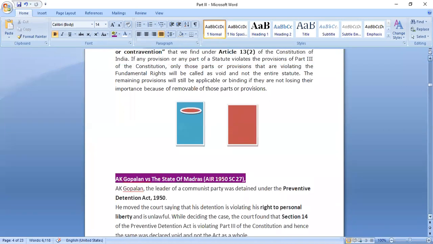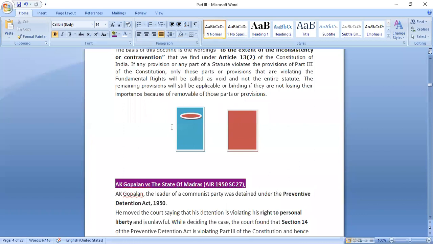Yeah, so now these are two different doctrines. Here also, if we are removing this part, removing as in that particular part is not valid, but the rest of the thing is still applicable, right? So it is similar. In this also, we are not repealing that particular provision or section. What we are saying is that this particular section or provision would not be applicable and the rest would be applicable. This is only one concept: how we decide what would be applicable and what would not be. Is it the entire act or only a part of the act?